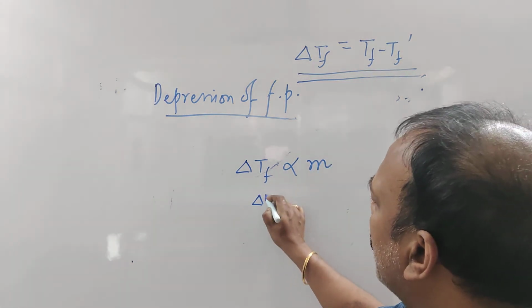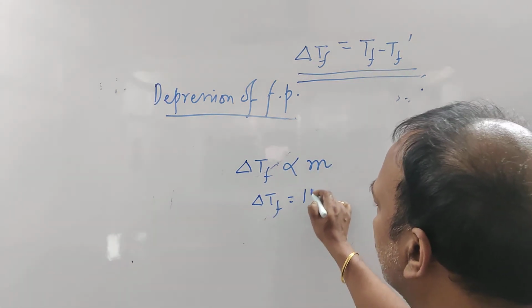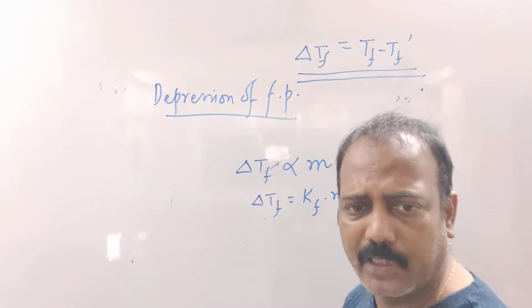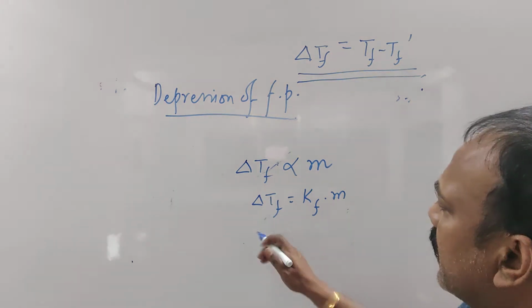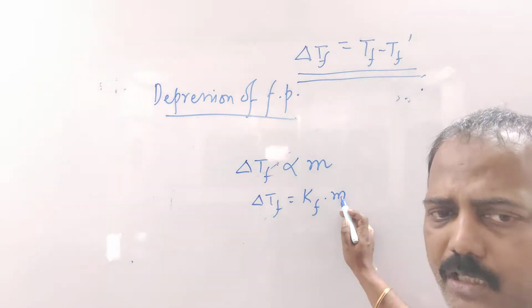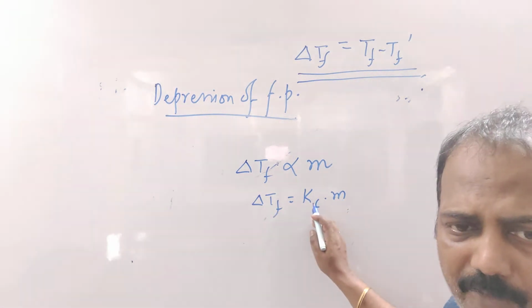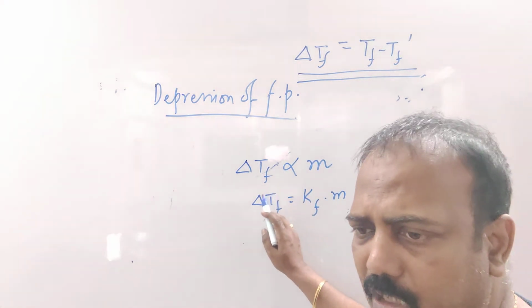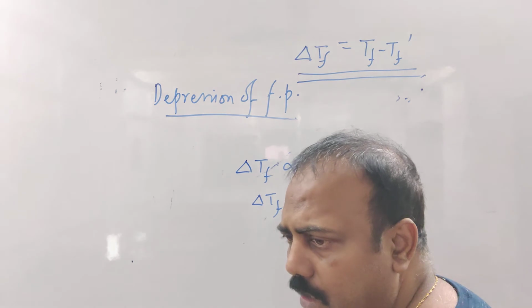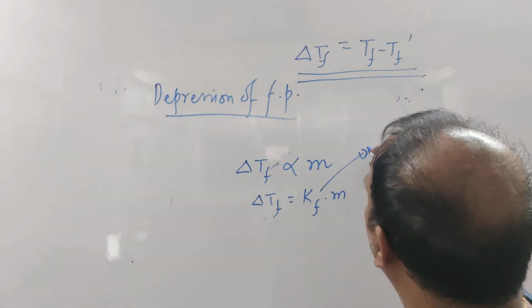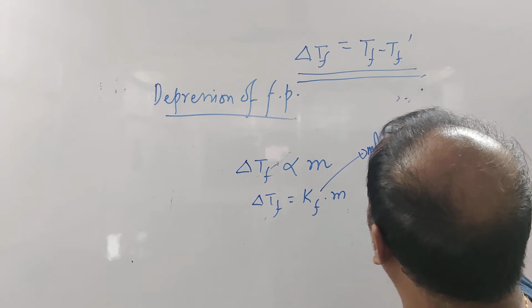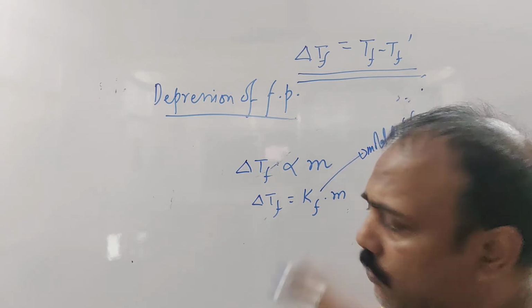So you can write delta TF is equal to some constant, which we write as Kf into m. What is Kf? If m is equal to 1, delta TF is equal to Kf. So Kf is the depression of freezing point when the concentration of the solution is 1 molar, and hence Kf is called the molar depression of freezing point.